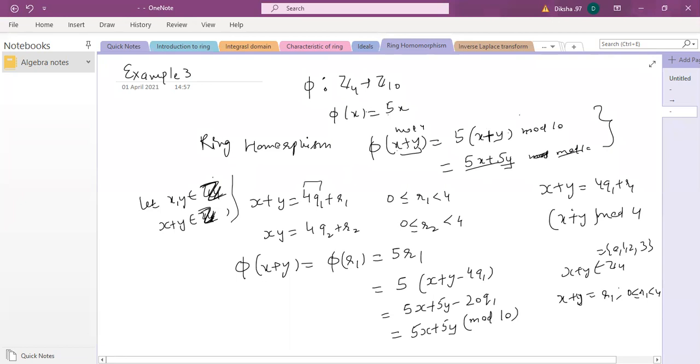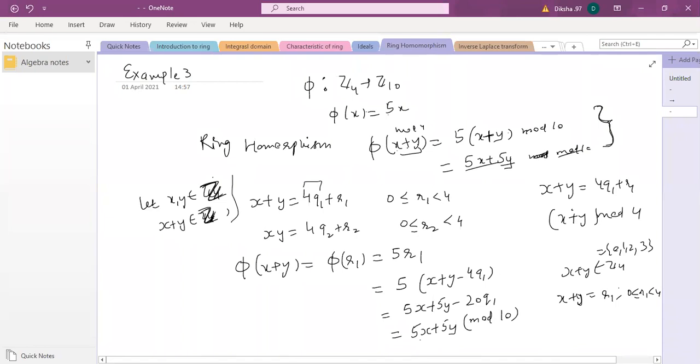So that's what I'm saying about what we wrote here: it seems that it's going to happen, but it is very trivial when on both sides you have the same modulo. But if you have one modulo on the left-hand side and a different modulo on the other side, then you have to show mathematically that this is going to happen. You can't just write, okay, it's trivial. You can verify by showing examples, but mathematically you have to show it by considering numbers like this. Is it fine?